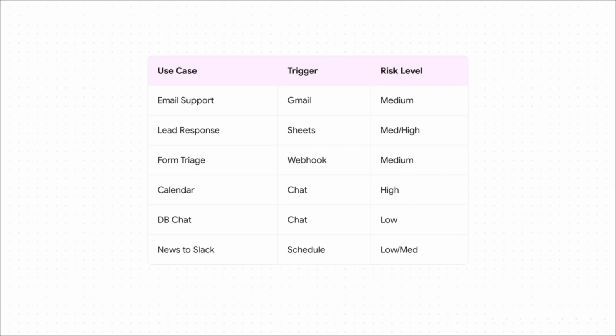Notice the incredible variety of triggers here. But I really want you to pay close attention to that right-hand column, the risk level. This is absolutely vital. Different actions carry fundamentally different risks. Having an AI summarize the news, that's a low-risk task. But giving an AI the power to just go ahead and delete calendar events, that is a high-risk operation for sure.